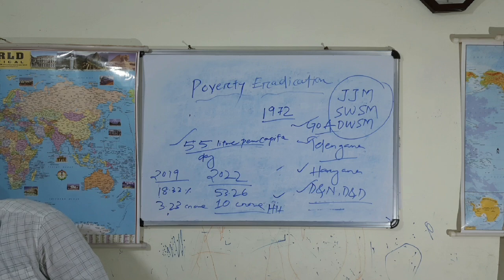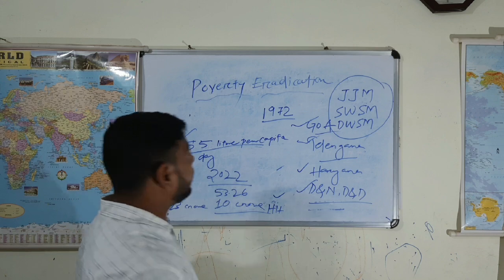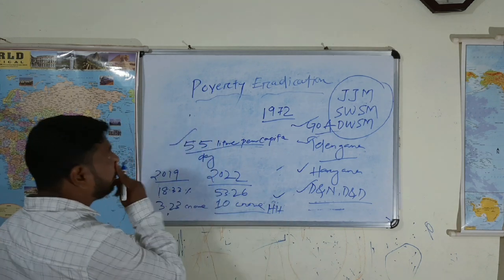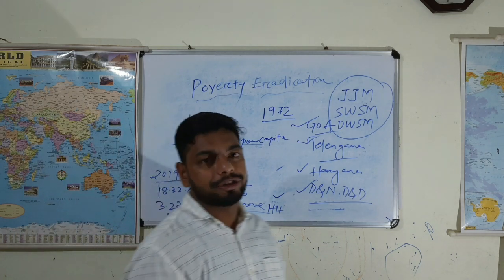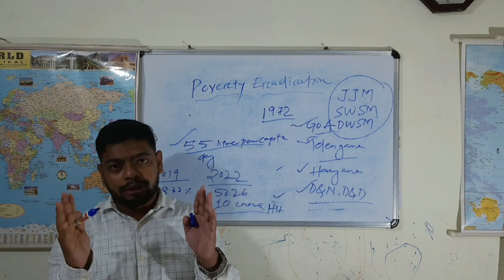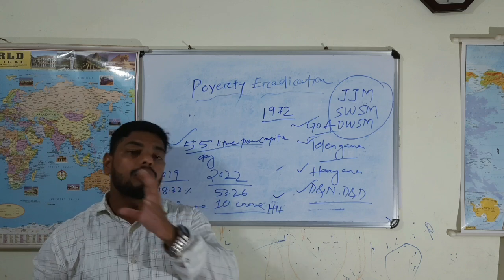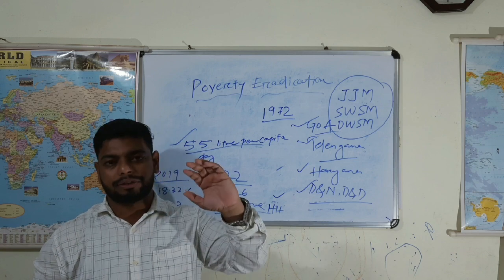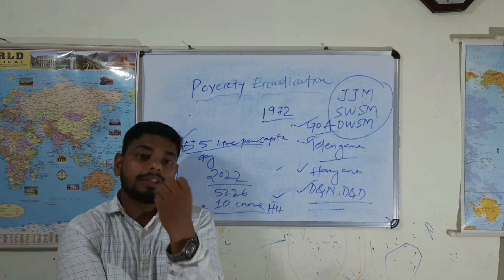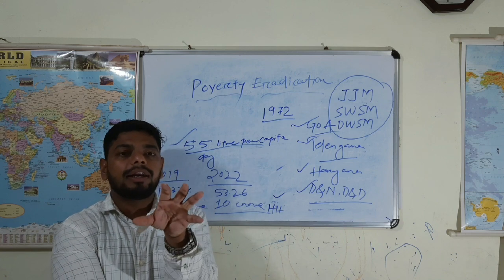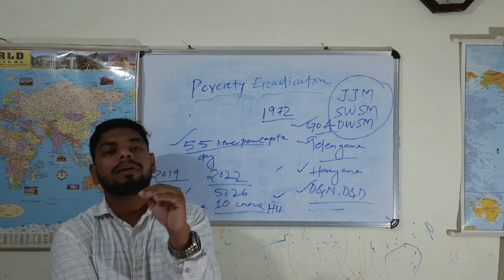Another thing, as I already told, it is a centrally sponsored scheme, with contributions from both the state government and central government. One important thing: the Northeast region and the Himalayan states, Uttarakhand, Himachal Pradesh, have a geographical terrain you know very well, and they need a special package.